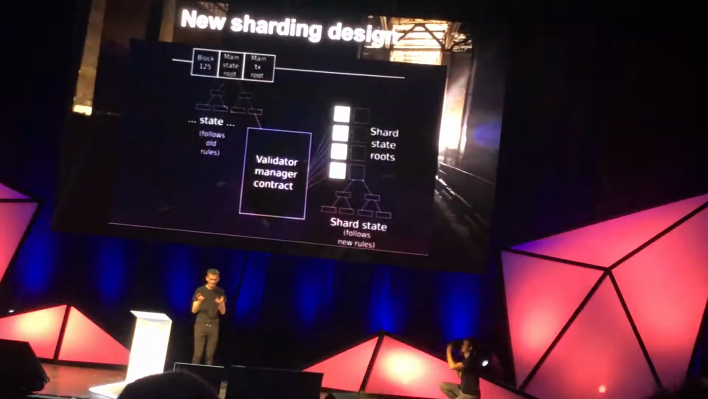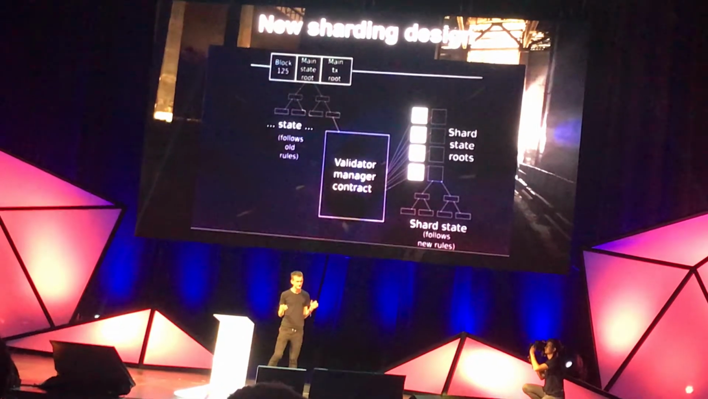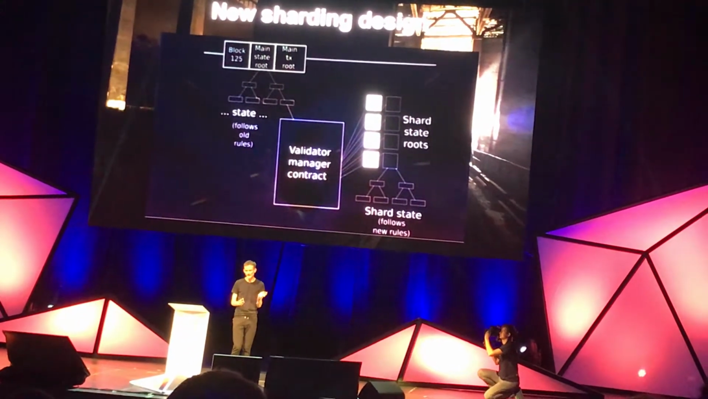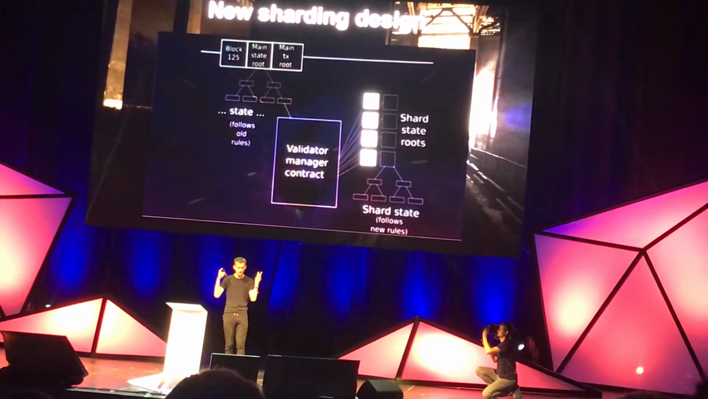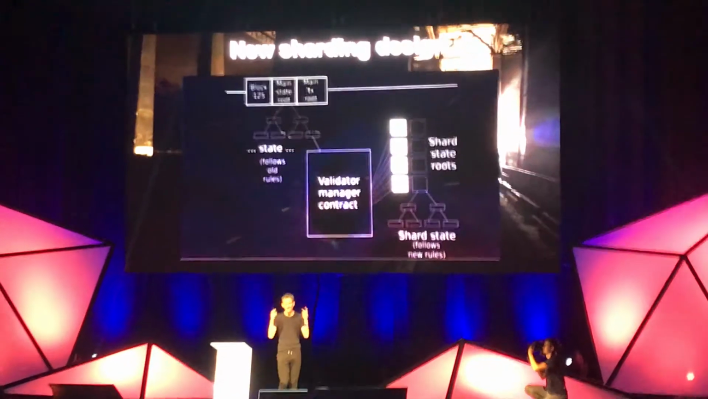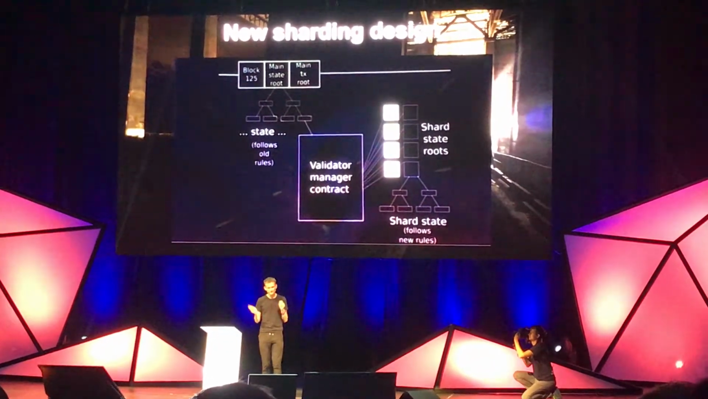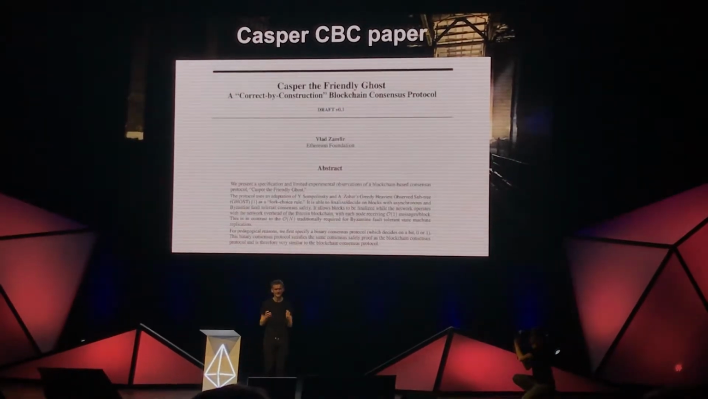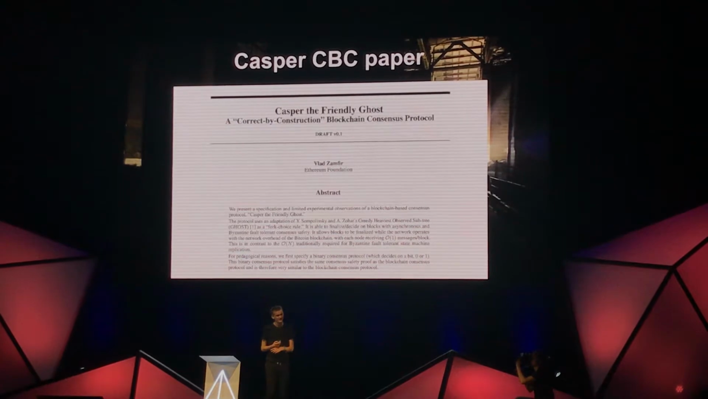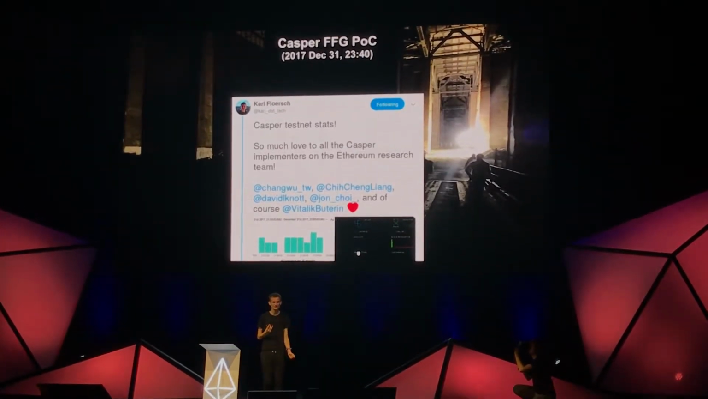So last year at DEF CON, I presented this new sharding design that basically kept the main chain and then did sharding as a kind of layer 2 system on top of the existing main chain that would then get upgraded to be in the layer 1 once it gets solid enough. From Vlad, the Casper CBC paper, the Casper FFG proof of concept.